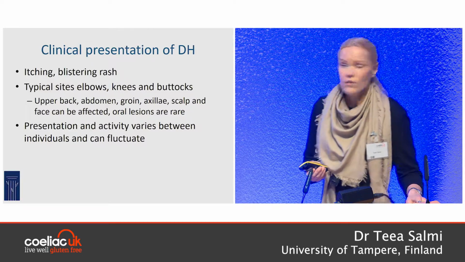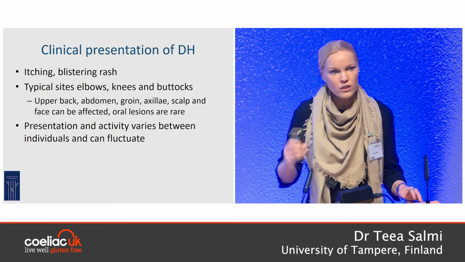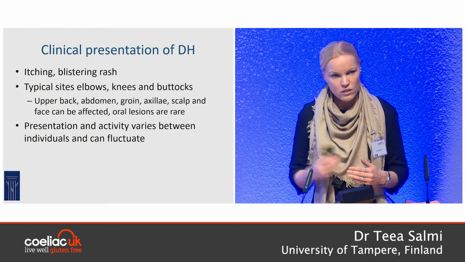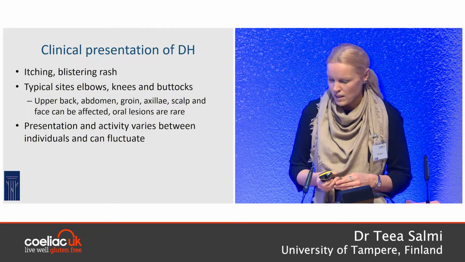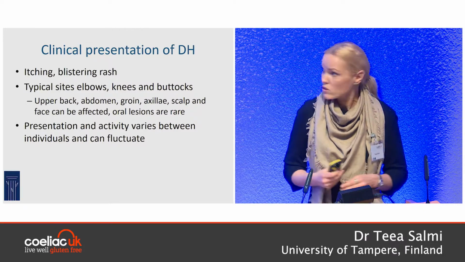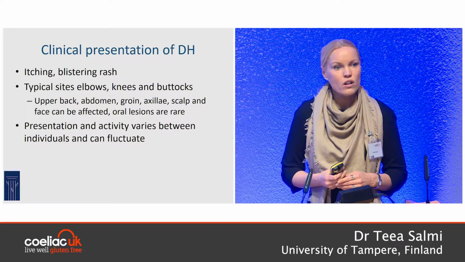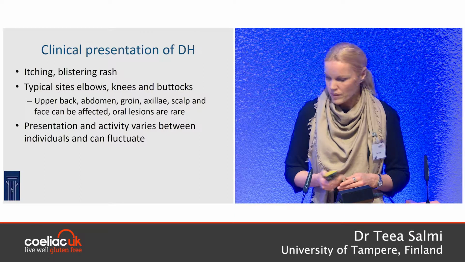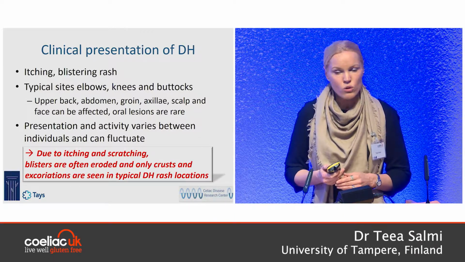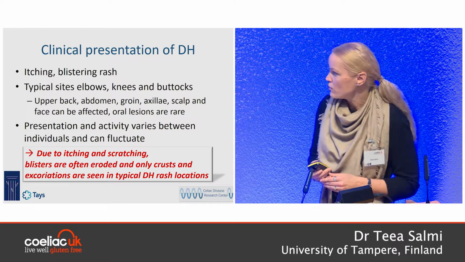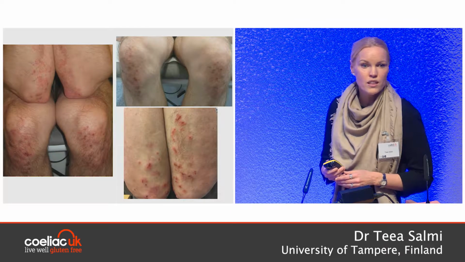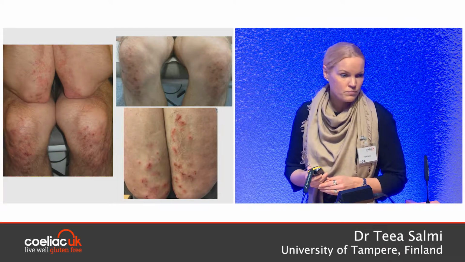There's of course fluctuation in the severity of the disease in the same individual, and between individuals there are differences in the severity of the disease, but almost always the itching is quite severe, so that one has to scratch the skin and the blisters are eroded quite easily. So what we usually see when we meet DH patients is only crusts and excoriations in typical DH rash locations. This is quite typical of what we see when we meet DH patients.